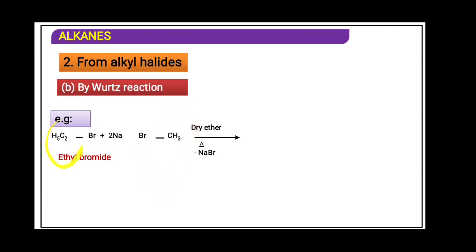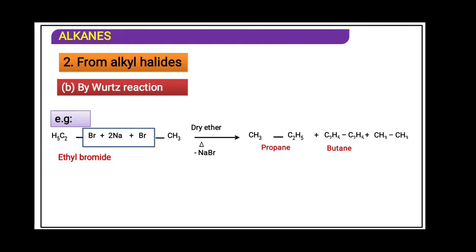Then C2H5 and CH3, this cross coupling will take place, and then propane will be obtained. When ethyl bromide reacts with ethyl bromide, it is said to be self coupling. Now this is the cross coupled product, propane. This is self coupling: ethyl bromide reacts with itself to give butane, and methyl bromide reacts by itself, forming ethane.